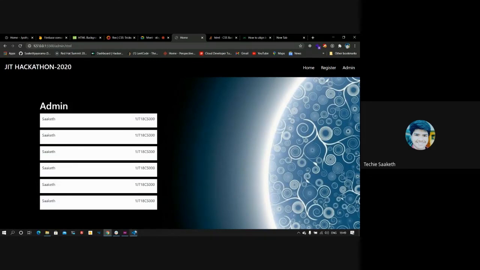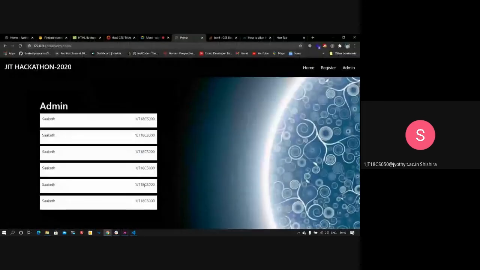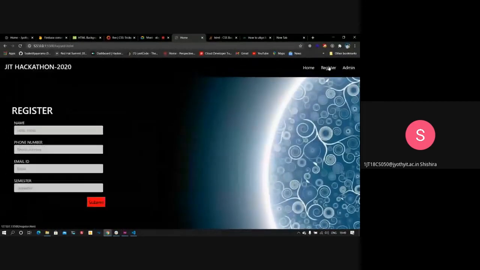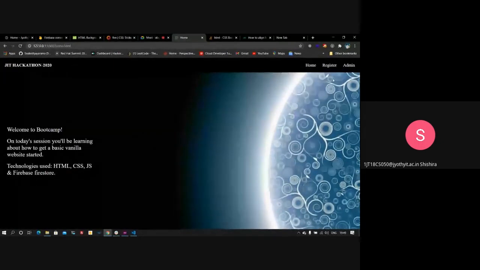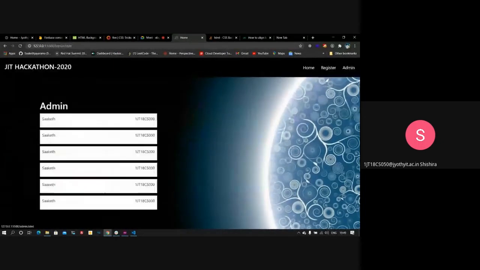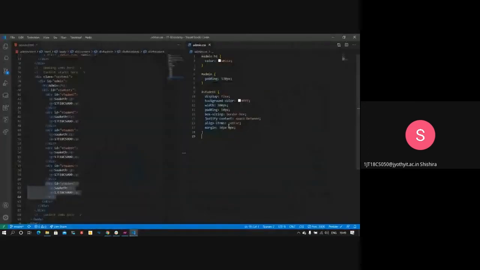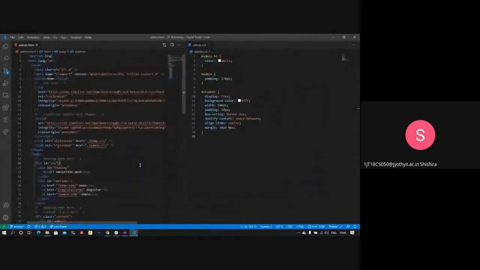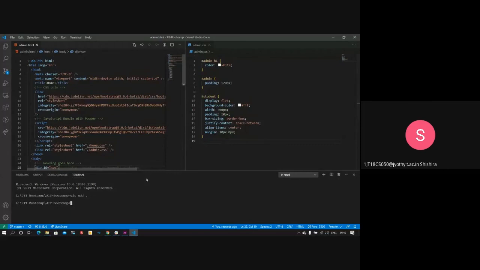Admin page is almost done. It's done. So we're done with the static part of our website. The design is done for all the 3 pages we had planned. We could not get into the dynamic part today, but that will probably be scheduled for tomorrow if we can make some time. So we'll continue the session tomorrow.